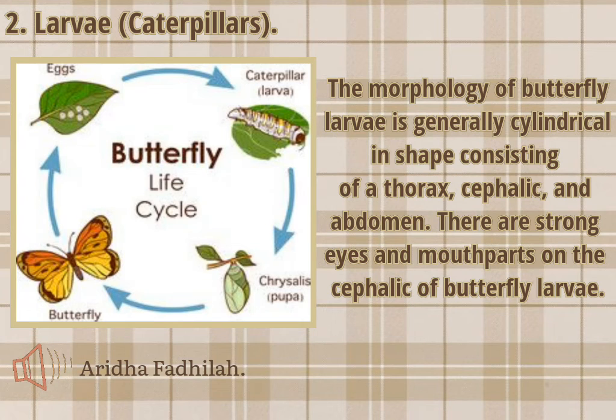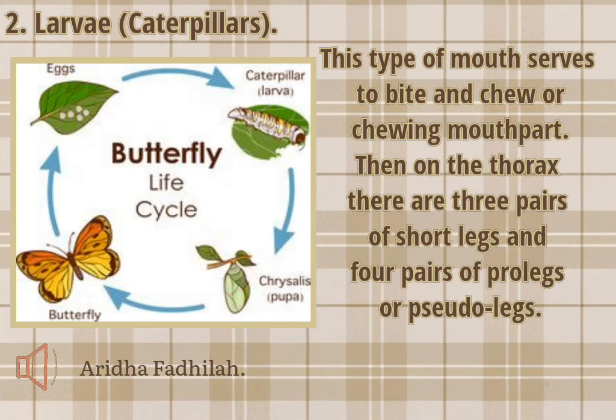The morphology of butterfly larvae is generally cylindrical in shape, consisting of a thorax, cephalic, and abdomen. There are strong eyes and mouthparts on the cephalic of butterfly larvae. This type of mouth serves to bite and chew, a chewing mouthpart. Then on the thorax there are 3 pairs of short legs and 4 pairs of broad or prolegs.